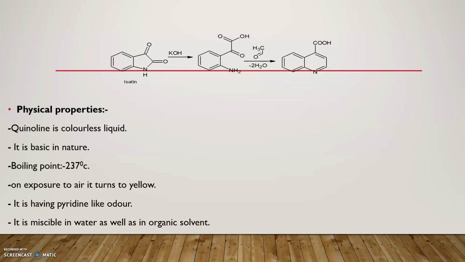Now we'll see the various physical properties of quinoline. Quinoline is a colorless liquid which is basic in nature. The boiling point of quinoline is 237 degrees Celsius. On exposure to air, it turns yellowish in color. It has a pyridine-like odor. It is sparingly miscible in water as well as miscible in various organic solvents.